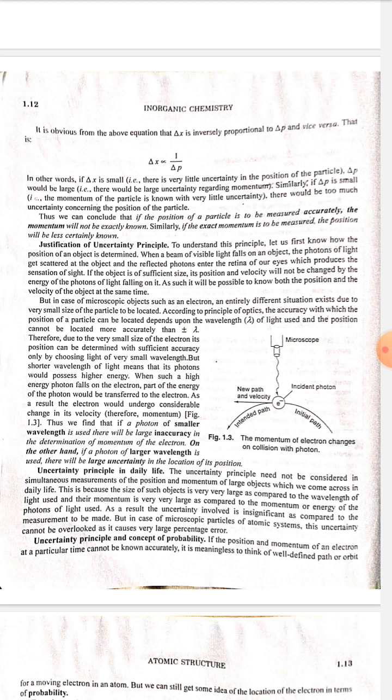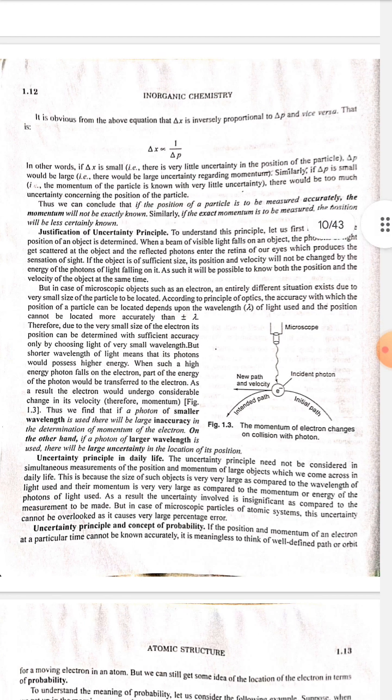Uncertainty principle in daily life. The uncertainty principle need not be considered in simultaneous measurement of the position and momentum of large objects which we come across in daily life. This is because the size of such objects is very large as compared to the wavelength of light used, and the momentum is very large as compared to the momentum or energy of the photon of light used.